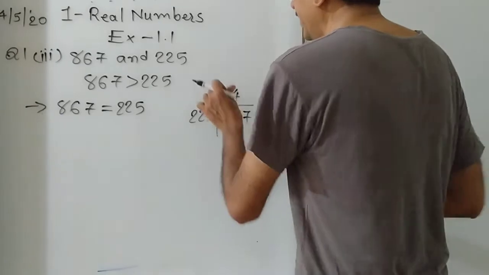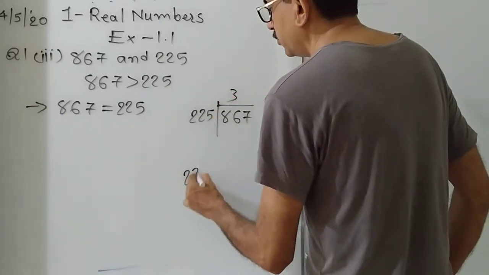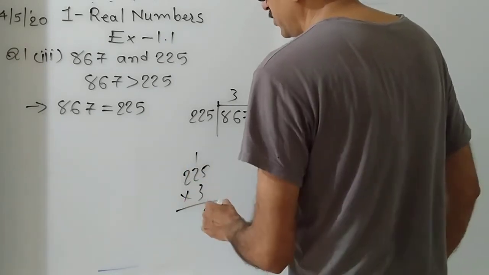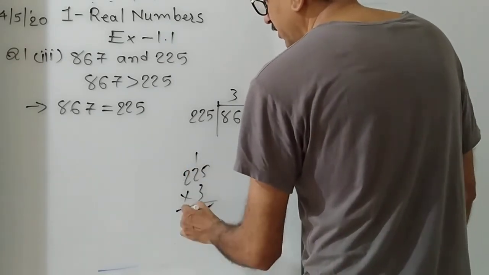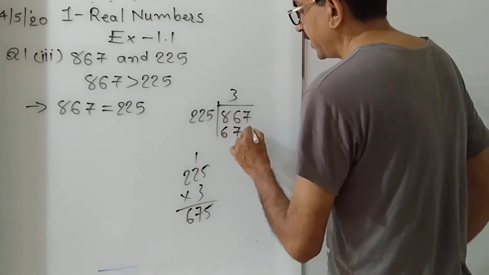So it is 900, so we shall multiply by 3. Then 225 multiplied by 3: 3 5s are 15, carry 1. 3 2s are 6 and 1 is 7. 3 2s are 6. So 675. It is smaller.